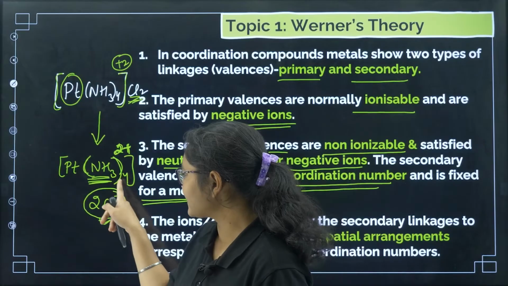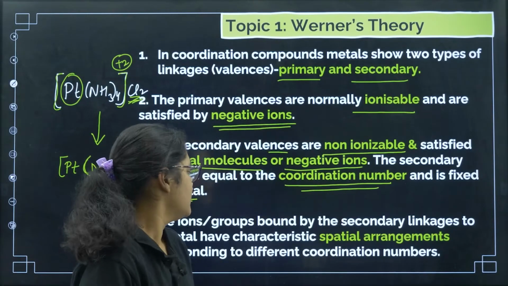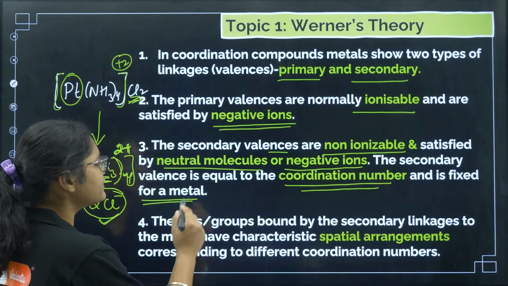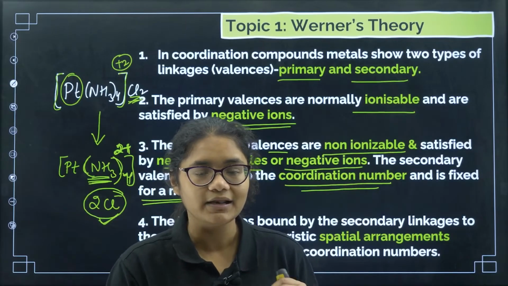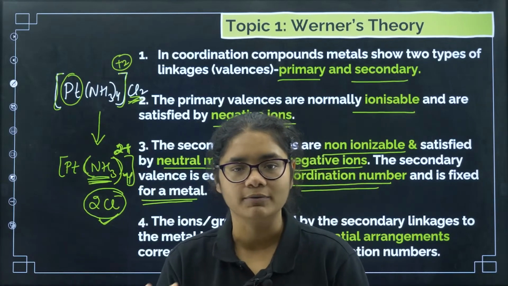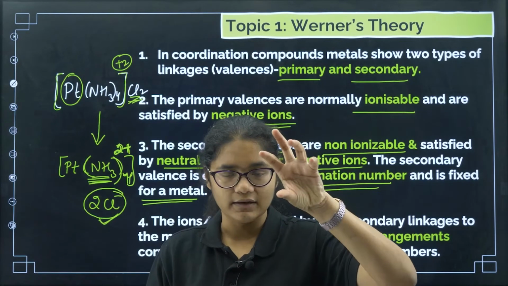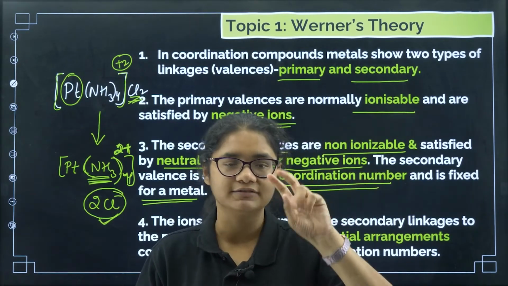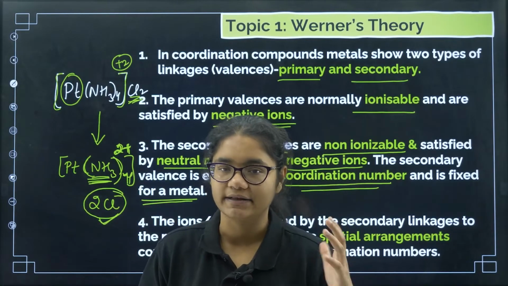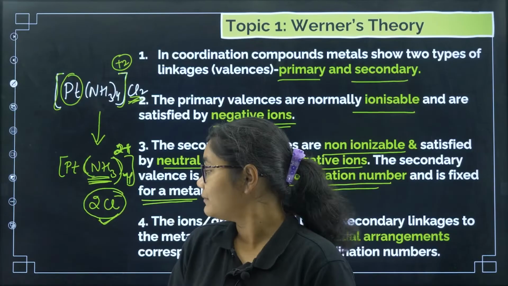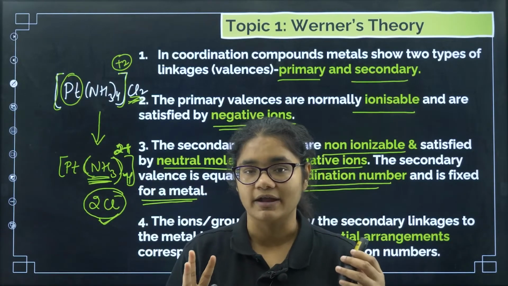So here I can say the secondary valency of the metal is 4, right? Now how these 4 ligands are attached to the metal decides the geometry of the molecule. Once again let us revise. The metal present in a coordination compound has two valencies: one is the primary valency, another is the secondary valency. The primary valency is ionizable and is satisfied by negative ions.